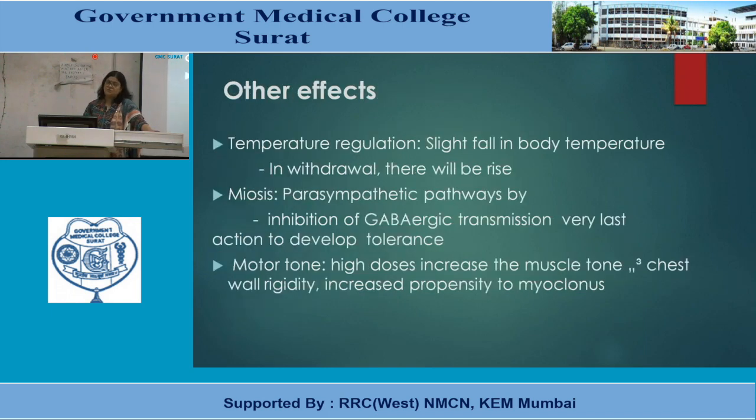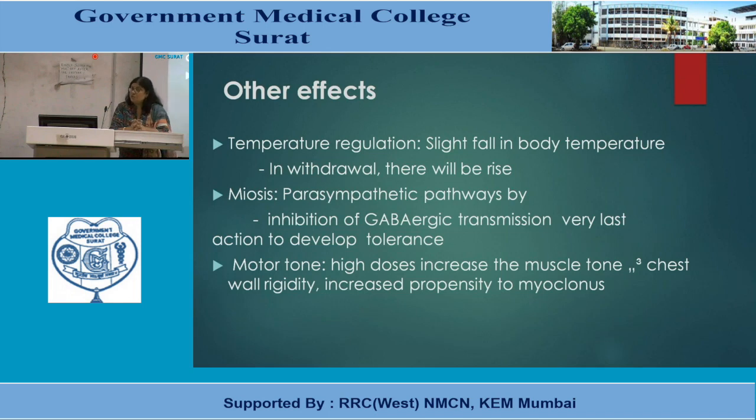Other actions through the CNS, like temperature regulation. They can cause a slight fall in body temperature. But in withdrawal from opioids, the temperature could rise.